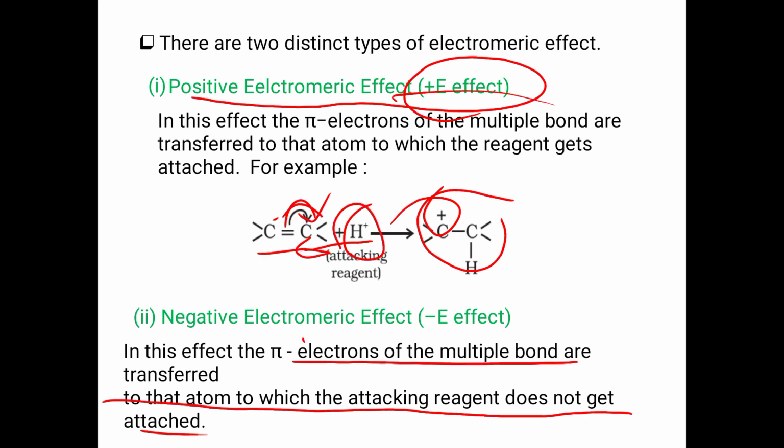So here the attacking reagent is attacking on this carbon. There the two-electron pair is shifting. But in the case of the negative effect, the electron transfer is towards this carbon. That is, here the reagent is attacking not this carbon, but the other carbon. Such an effect is known as the minus E effect.